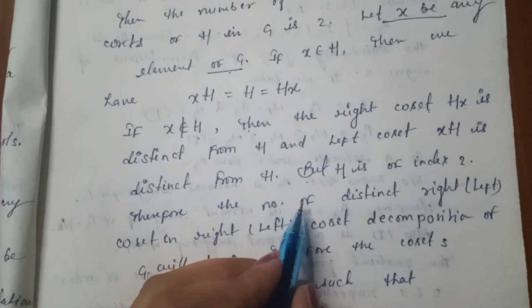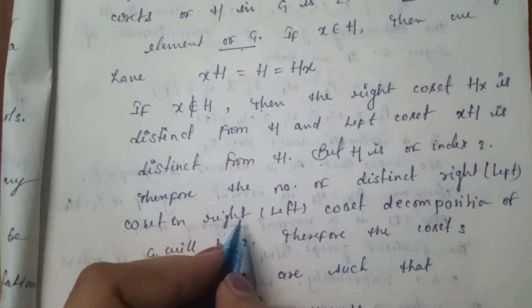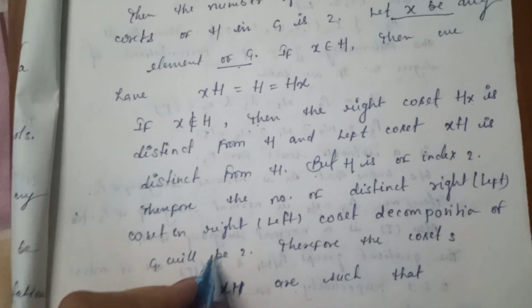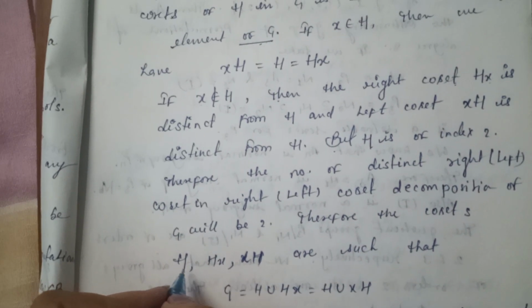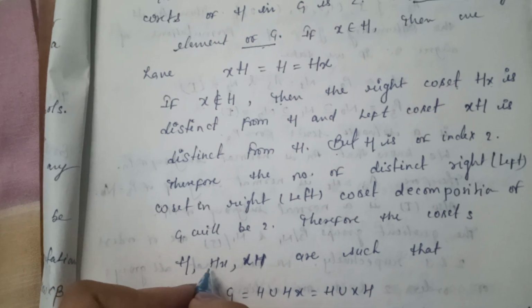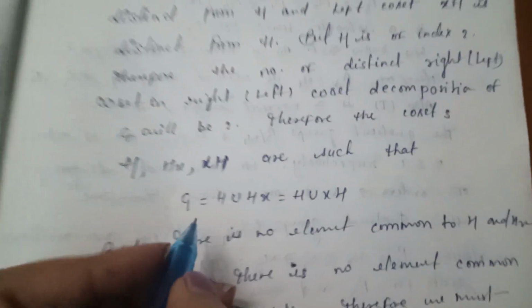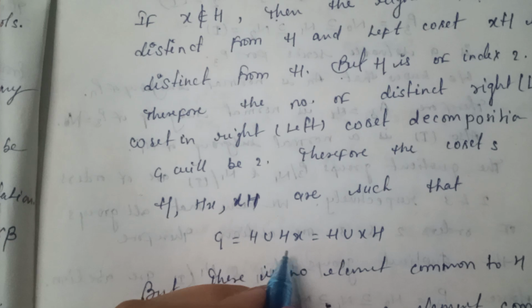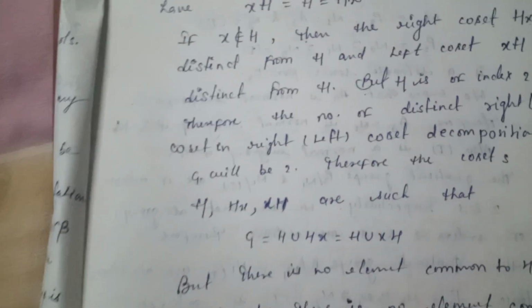Therefore, the number of distinct right or left cosets in the right or left coset decomposition of G will be 2. Therefore, the cosets H, Hx and xH are such that G is equal to H union Hx is equal to H union xH.